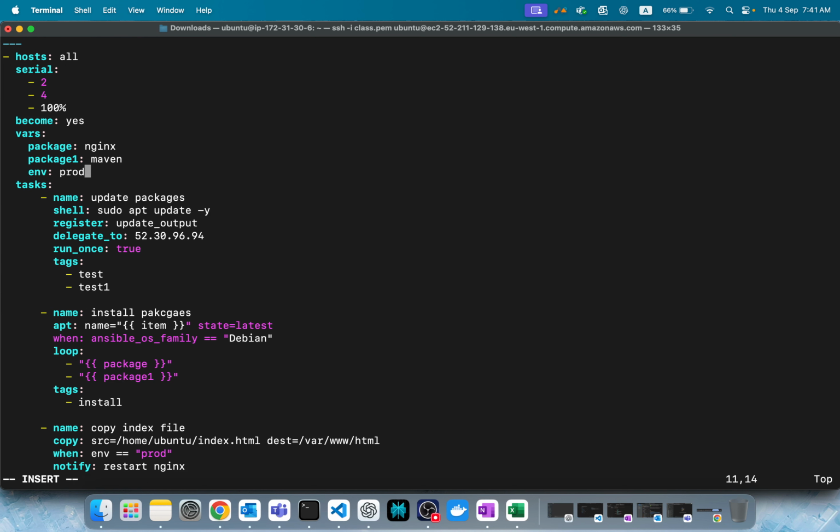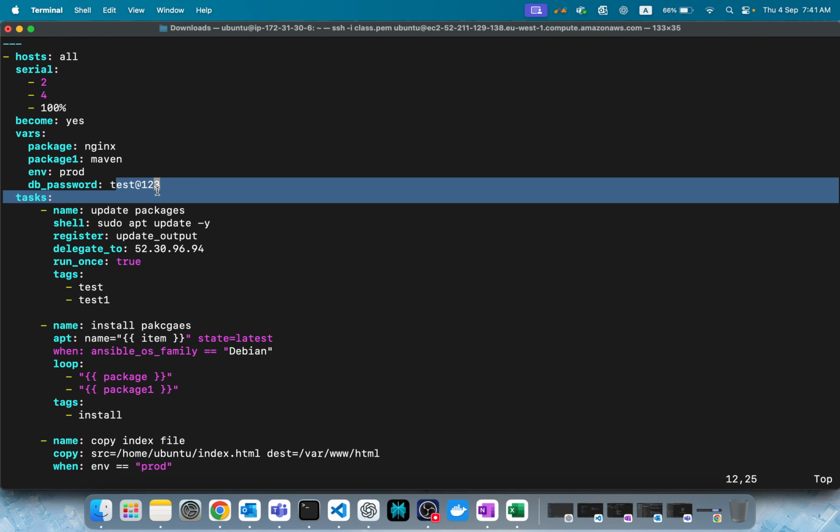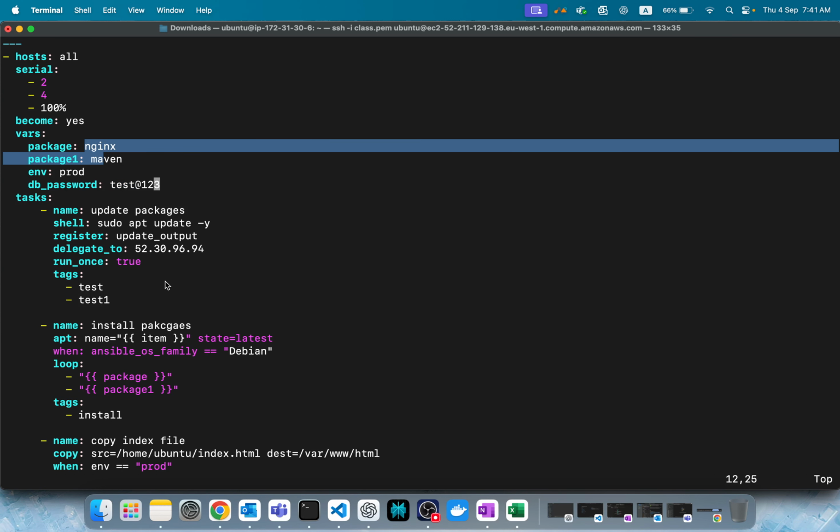I give a password, maybe db_password test.123. But this should not be visible to everyone, because we'll keep this Ansible playbook in GitHub. Obviously, we'll push it, and most people will have GitHub access. They'll open your repo and be able to see the DB password, log in, and do something. This is sensitive information.